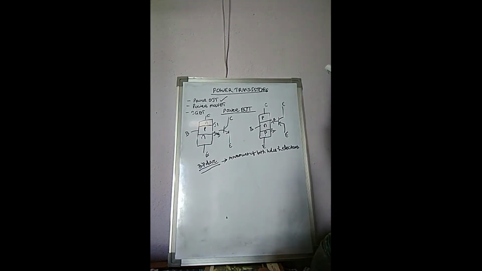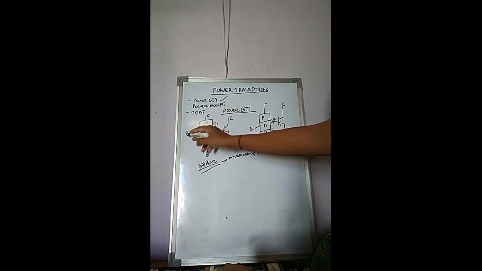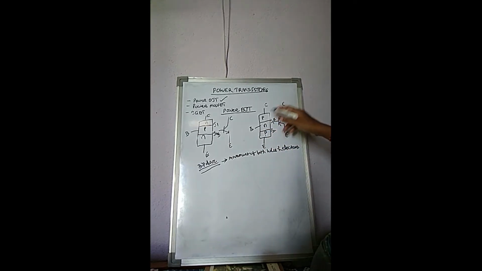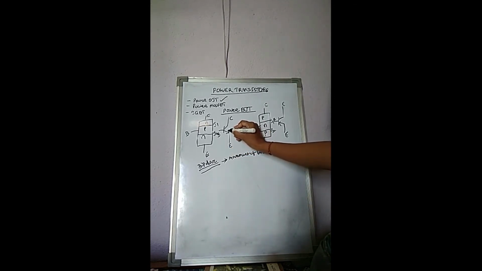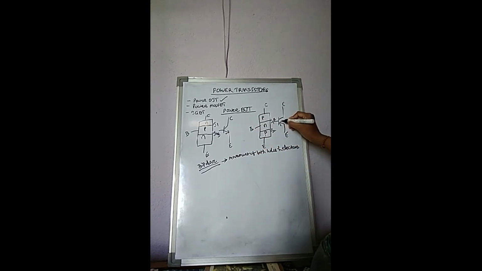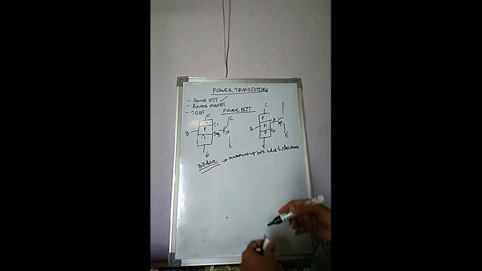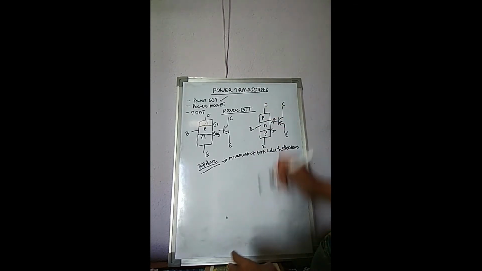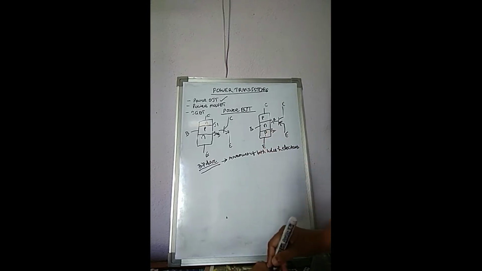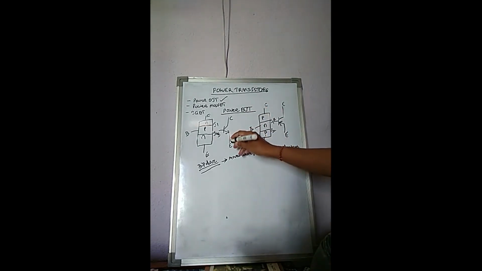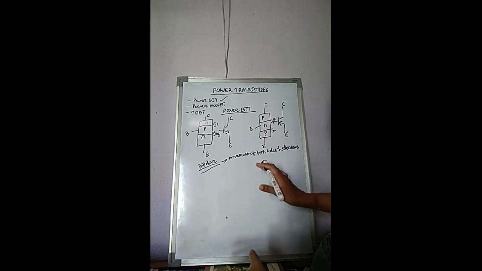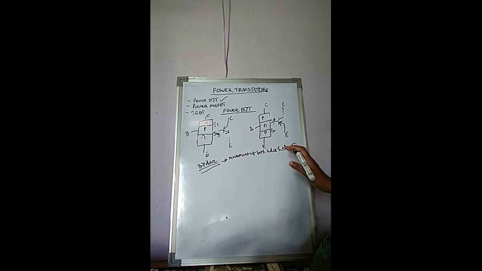So the BJT has 3 terminals, named C for collector, B for base, E for emitter. Here also C for collector, B for base, E for emitter. The emitter is indicated by an arrowhead, showing the direction of emitter current. No arrow is associated with the base and collector. Only this arrow is associated with the emitter terminal, and it shows the direction of emitter current.